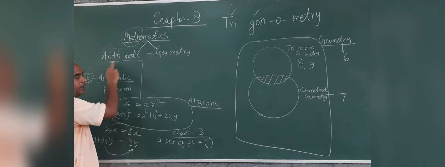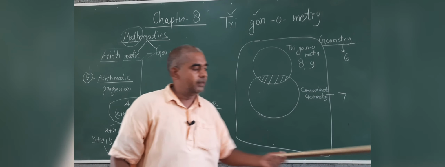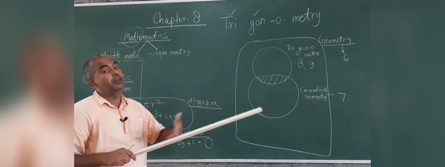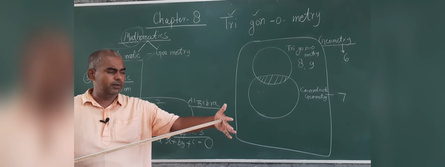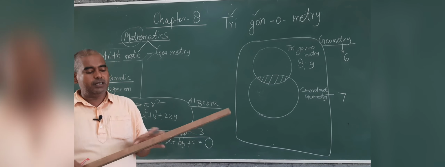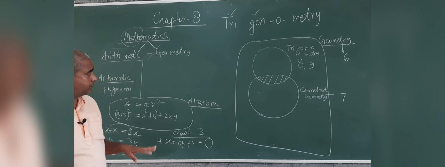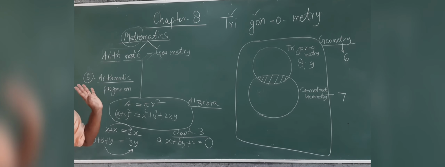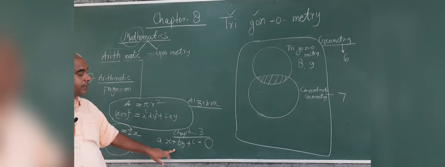Just like a number is specific. If I have measured the length of this scale, then I will write it. But if I take a natural number, no, not natural number, real number. Because natural numbers are not only 1 meter, 1.5 meter may also be. So I will take that in another lecture. So in chapter number 3, linear equations, algebra was there.